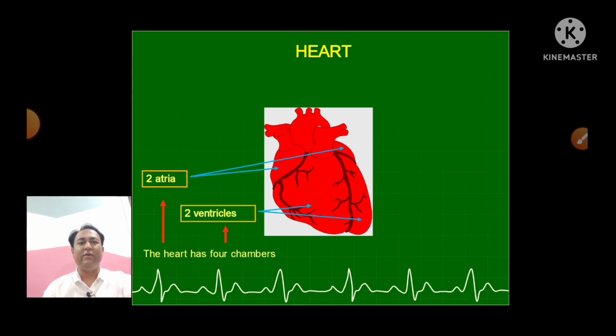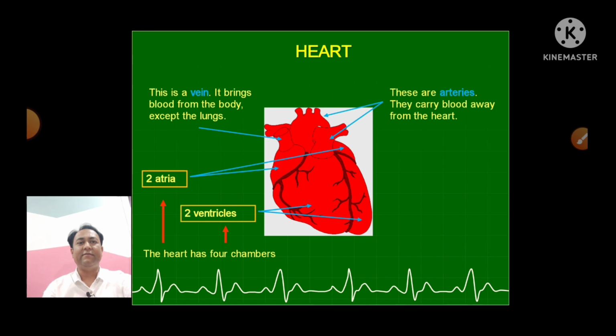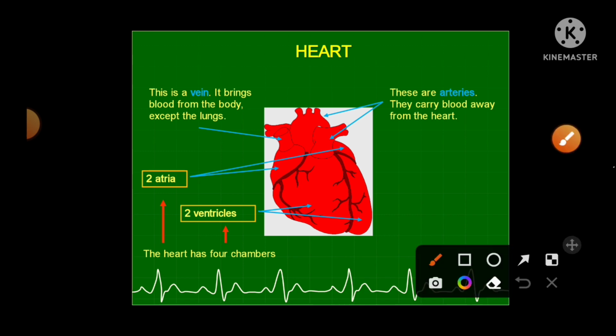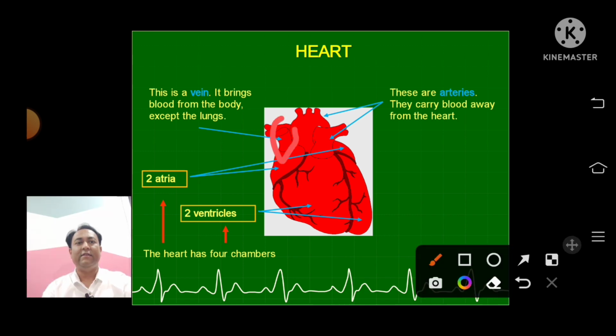The heart, as you all know, has a total of 4 chambers, 2 atria and 2 ventricles. Here you can see this is the inferior vena cava and the superior vena cava, which bring the blood from the body to the heart, and the major arteries carry the blood away from the heart.